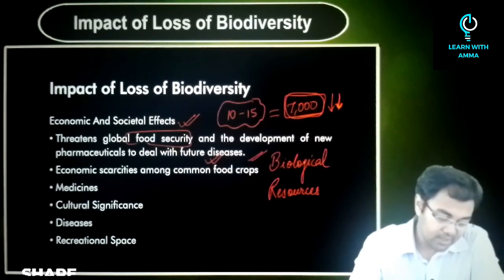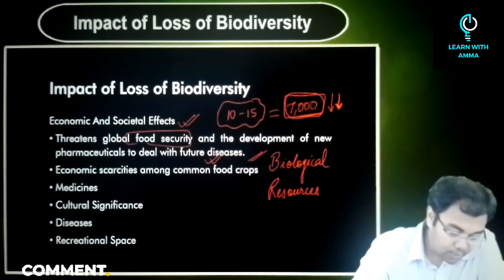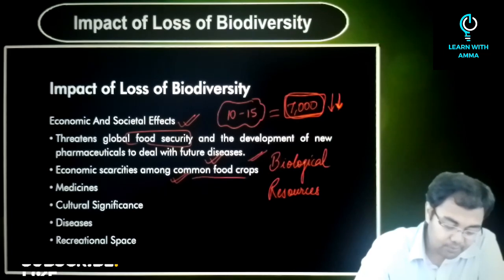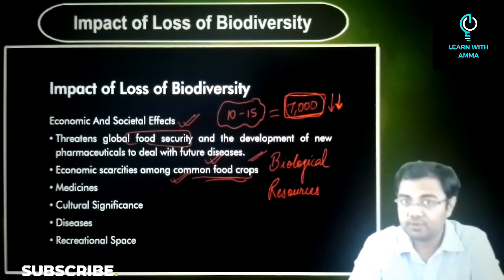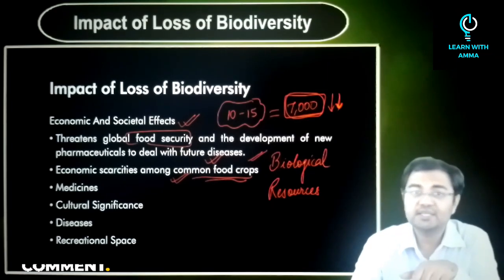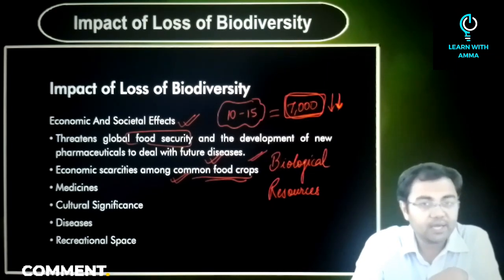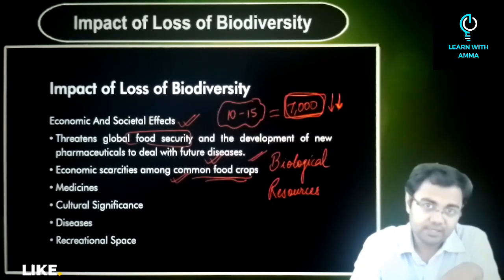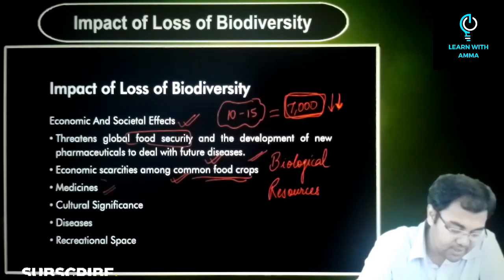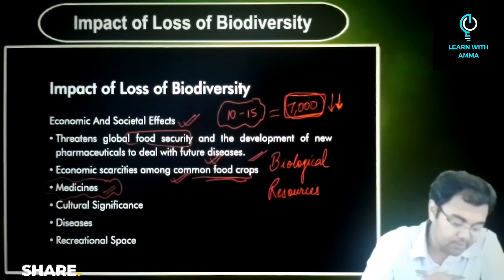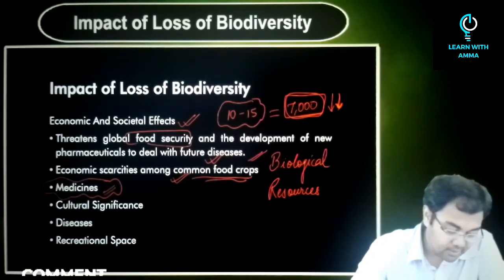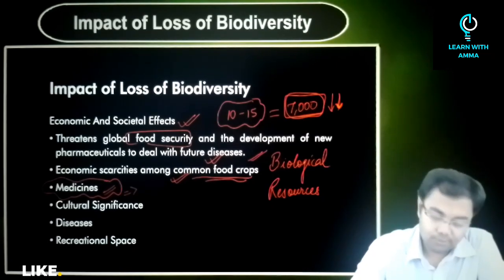So that's one. Then economic scarcities among common food crops. Because the diversity in the food crops will decrease, there will be an increase in prices. We'll see that it will have a negative impact on the kinds of food crops that are left. Then after that, medicines, as we discussed: because of loss of biodiversity, we will see these kinds of issues, and the sources of medicines will start to vanish.